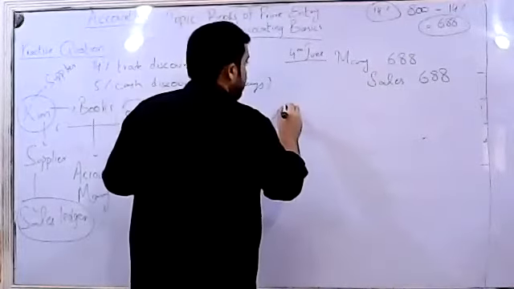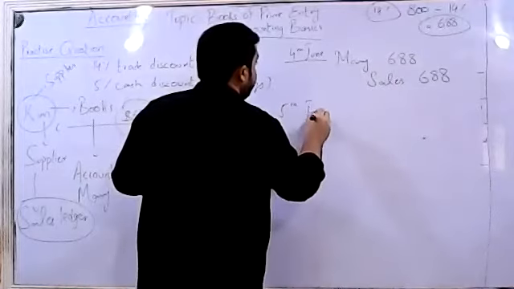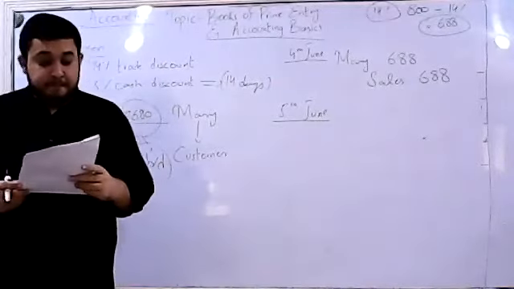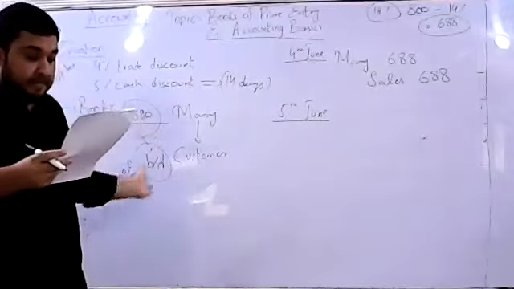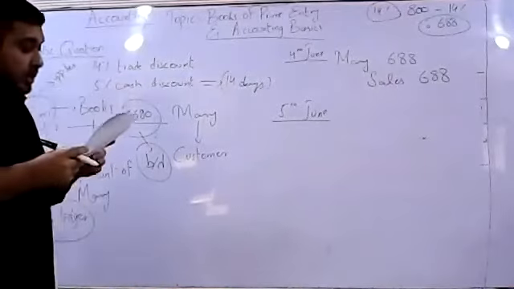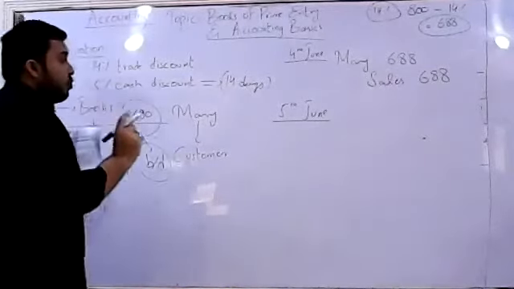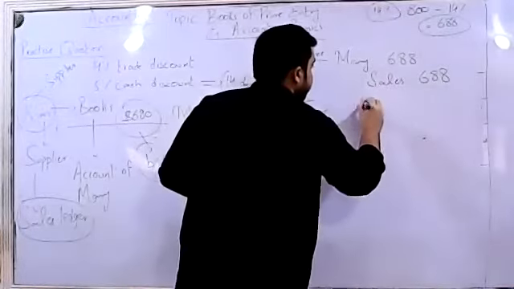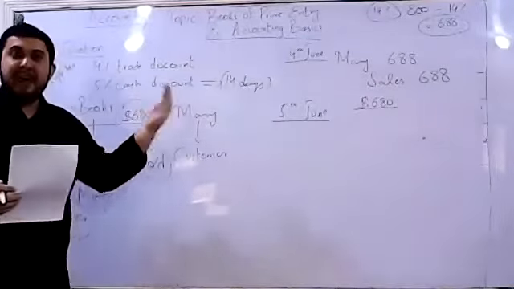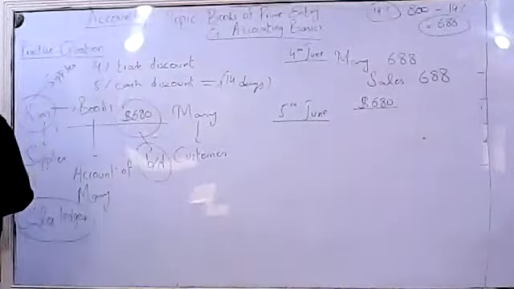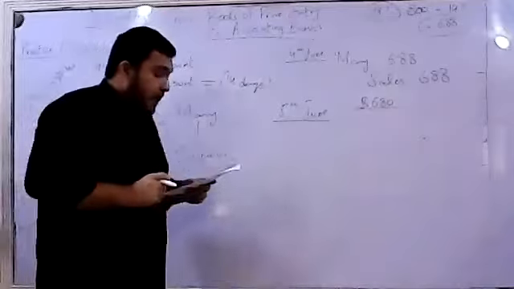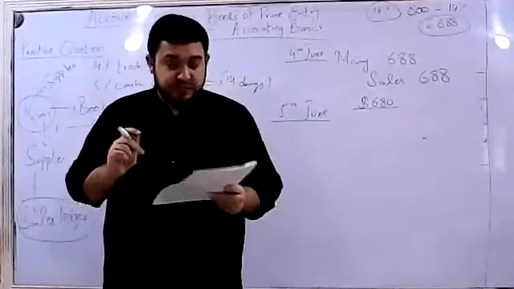The next transaction occurred on 5th of June. The transaction says Mary sent Kim a check for the balance owing on 1st June. The balance that was being owing on 1st June was $680. ठीक है. What did Mary do? Mary sent a check to Kim for this $680. अब ये जो $680 भेजा है, ठीक है, we have something to ponder about this point.